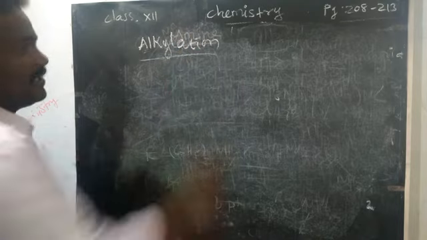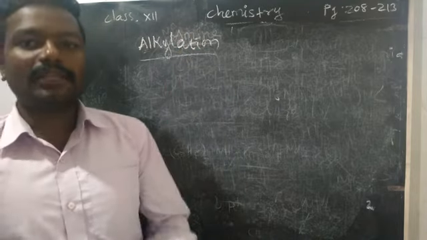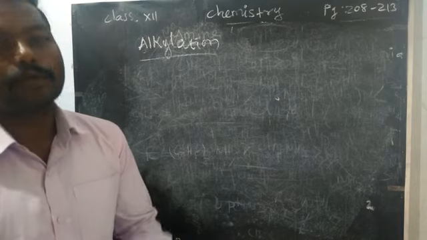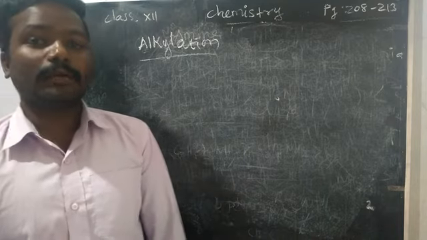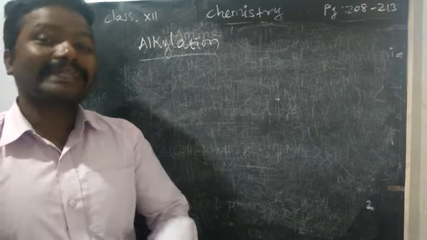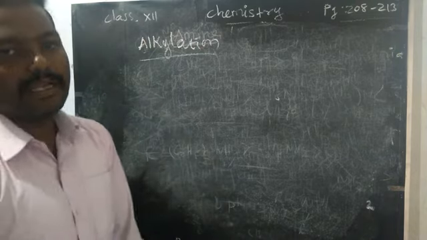What do you mean by alkylation? Addition of ethyl or methyl group, an alkyl group. Alkylation means addition of an alkyl group. First we must know what is an alkyl group: CH3, CH3CH2, like incomplete alkanes, we call them alkyl groups.